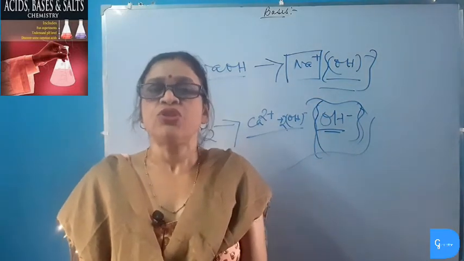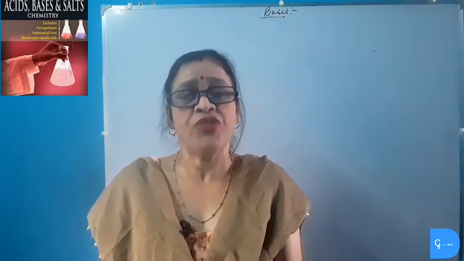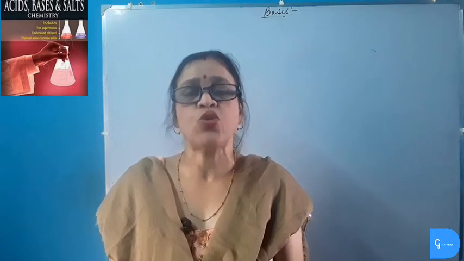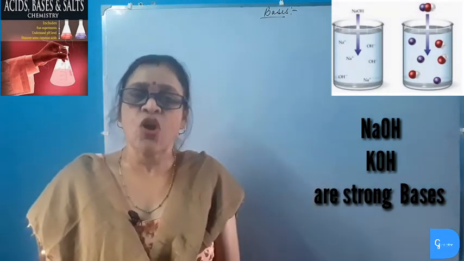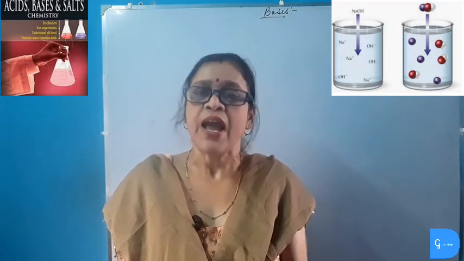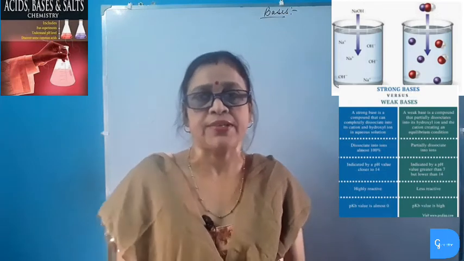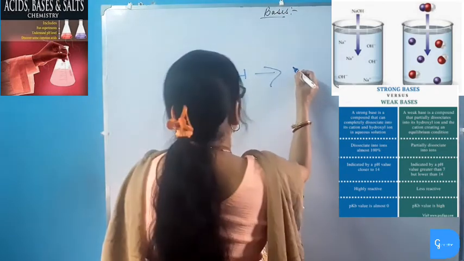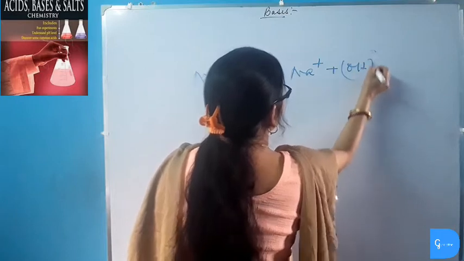Bases are of two types, strong bases and weak bases. Strong bases are those bases which ionize completely in water to give hydroxide ion. For example, sodium hydroxide and potassium hydroxide are strong bases. In strong bases, the concentration of hydroxide ion is more than in weak bases, and as a result, strong bases are better electrolytes than weak bases. When sodium hydroxide is dissolved in water, it ionizes completely to give sodium ion and hydroxide ion.